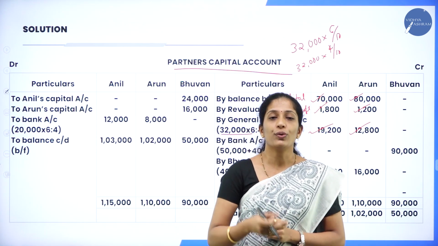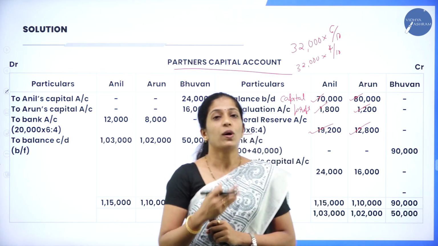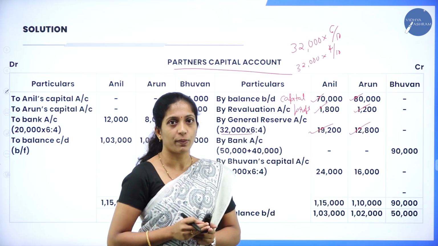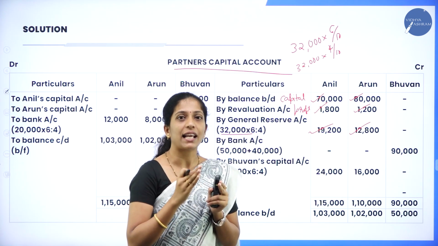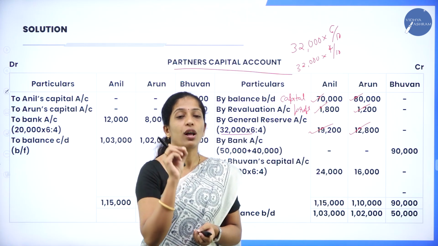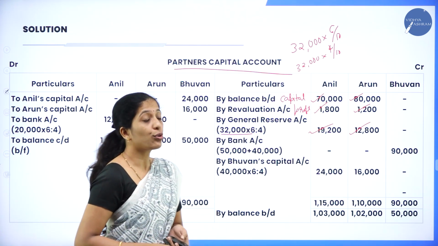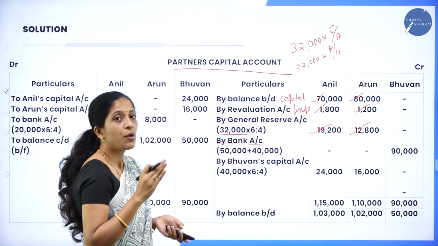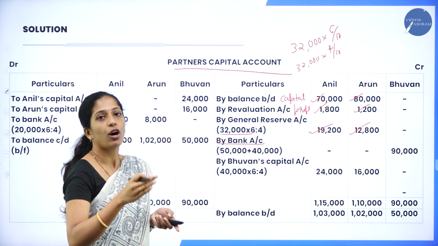Now what you have to do? Come to the new partner. So what did the new partner bring? The new partner has brought capital as well as goodwill. So we have to take that capital as well as goodwill and record it in the partners' capital account in the column of the new partner. Now how to take it? We have to take it as by bank account, and be careful whether we have to write it as by bank or by cash.